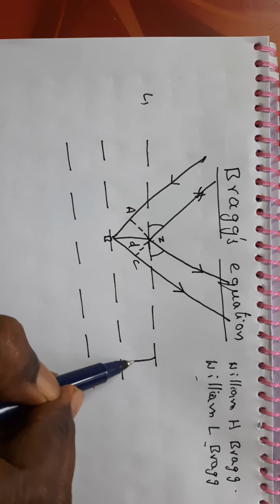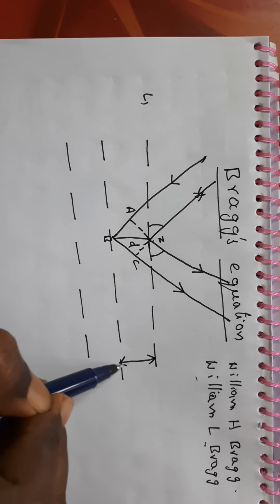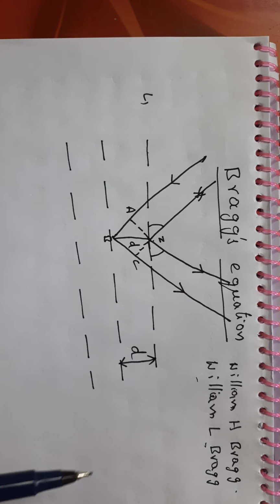So the distance between two layers is called d.